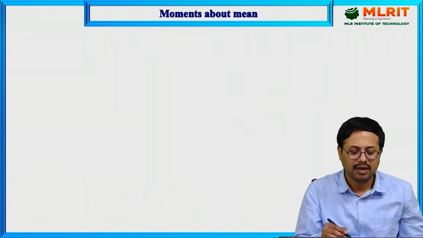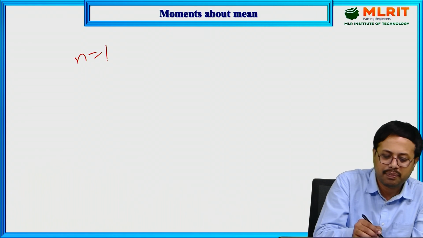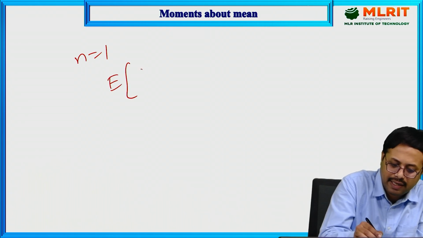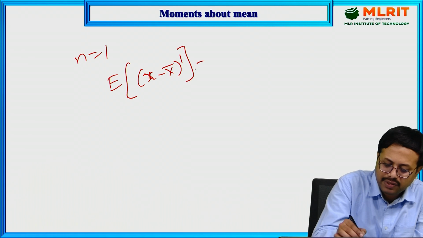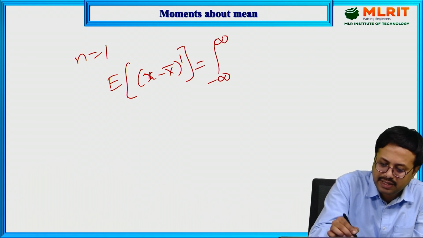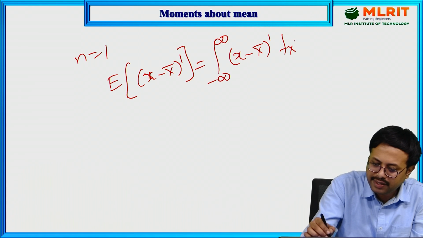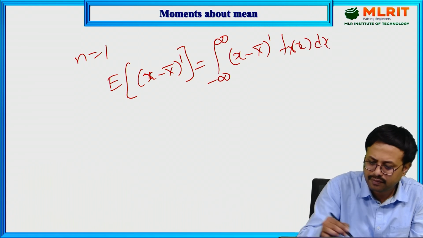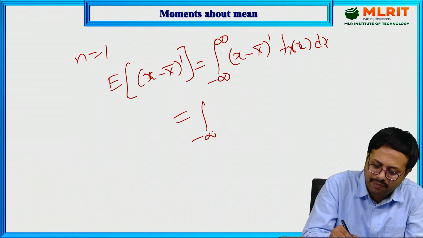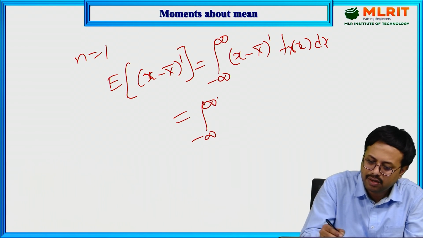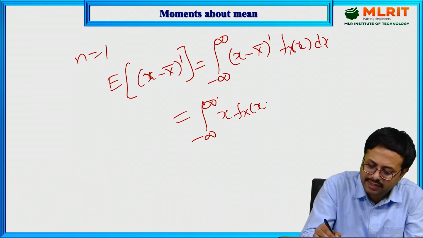Now next, n equal to 1 represents the expectation of (x minus x bar) whole power 1, which is the integration from minus infinity to infinity of (x minus x bar) power 1 fx of x dx. You further simplify this. Then what you are going to get? The integration from minus infinity to infinity, you split this one, x into fx of x dx